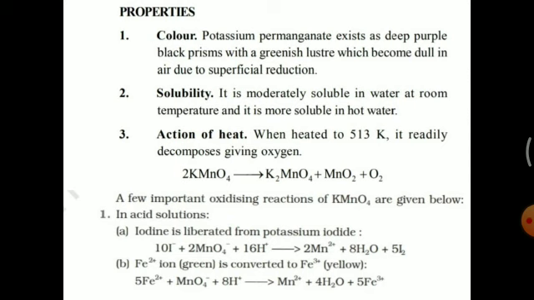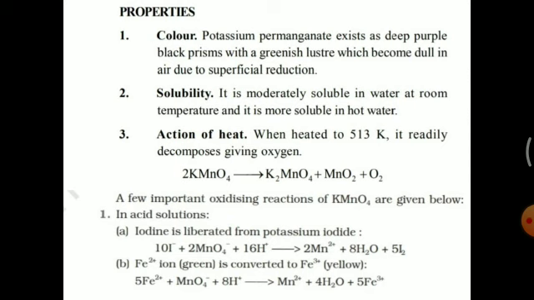First, in acidic solutions. Acidified potassium permanganate oxidizes iodides to iodine, so iodine is liberated from potassium iodide. So the ionic equation we write here: acidified potassium permanganate oxidizes iodide, that is I minus, to iodine.